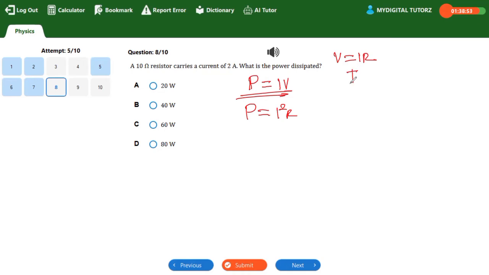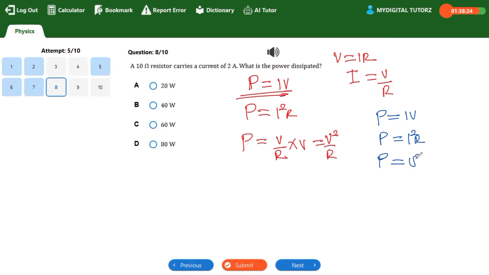Also, if I make I the subject, I equals V over R, so in P equal to IV, anywhere I see I, I'll put V over R multiplied by V, that will give us V squared all over R. So we have three formulas: P equal to IV, P equal to I squared R, and P equal to V squared all over R.